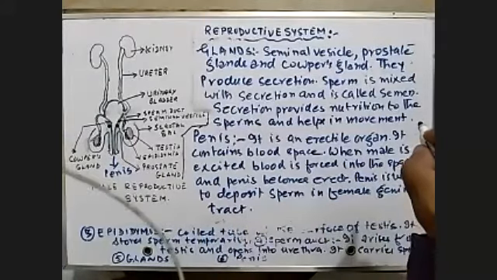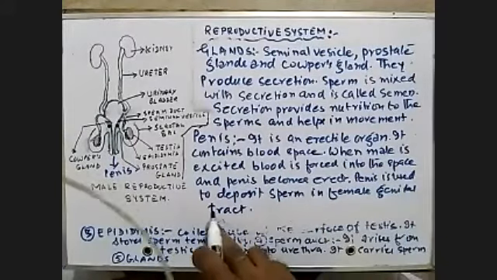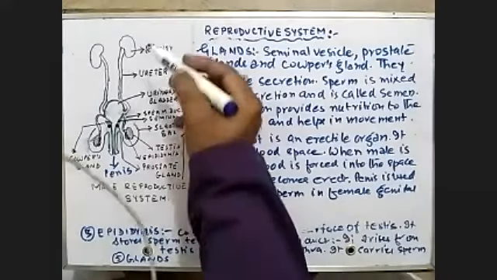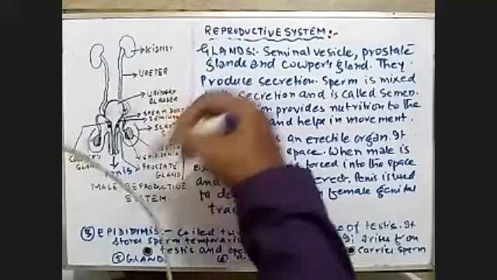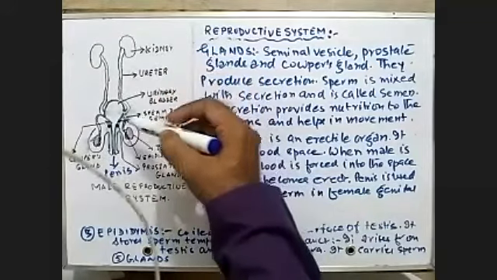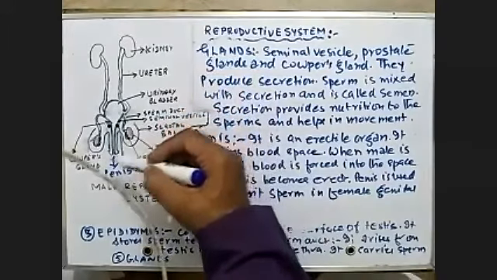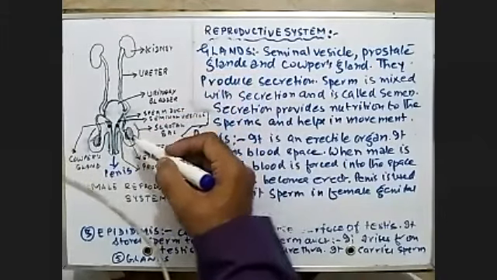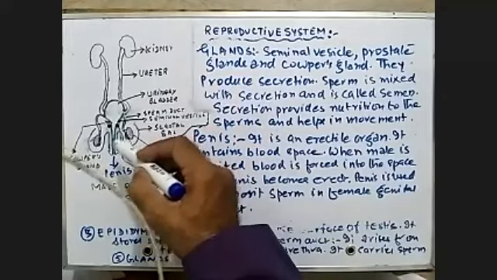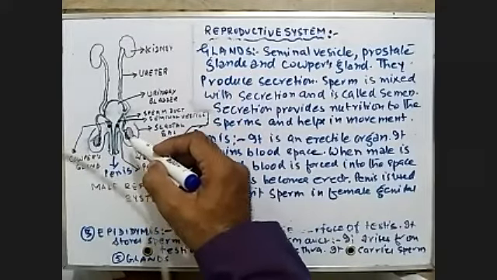So let's revise. I'll just do a little revision so that you can understand each and everything. Now in the male reproduction, we don't have to do anything with the kidney or ureter. The main thing is the testis, a compact structure present inside a sac-like structure called the scrotum.